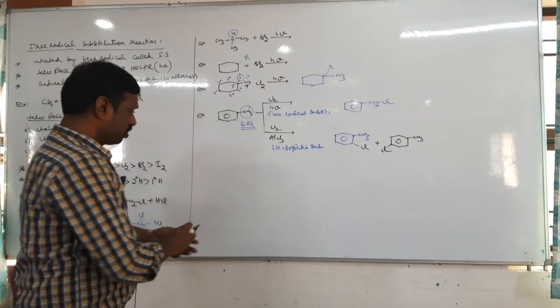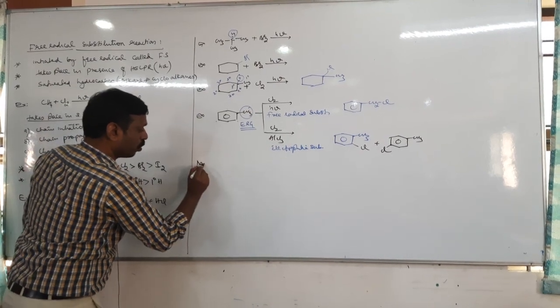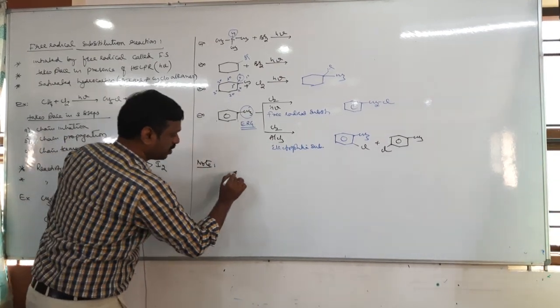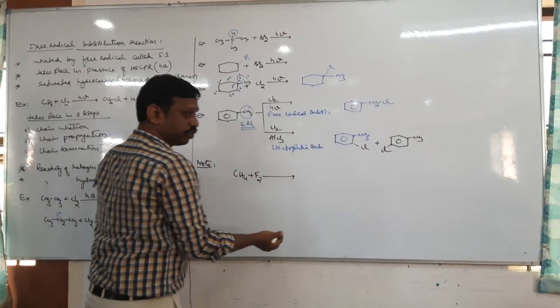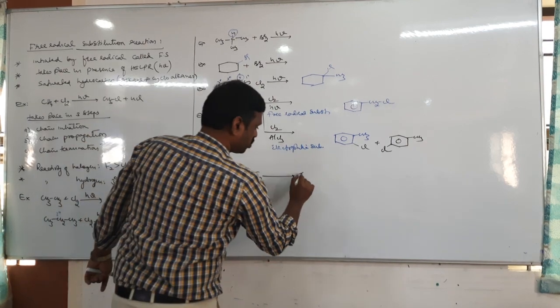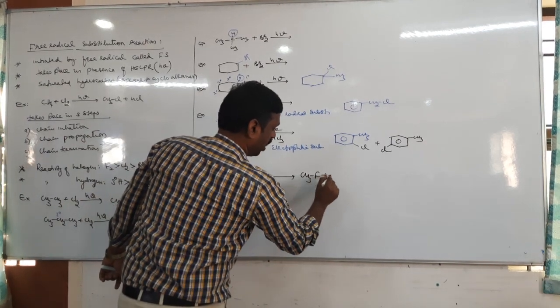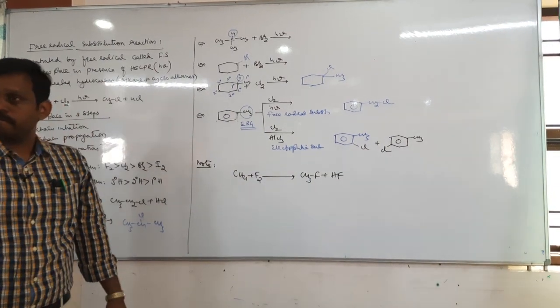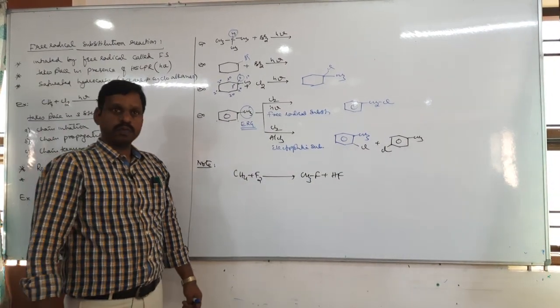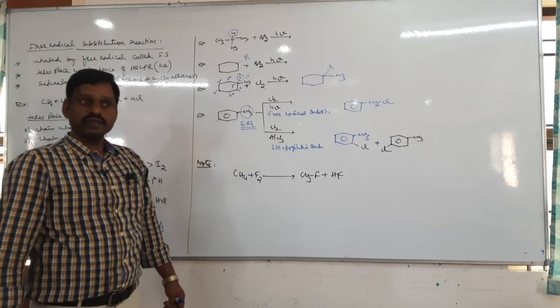Okay, next there is one important note. Methane plus fluorine, in presence of HNO3 also not required. It forms methyl fluoride and HF. Tell me whether this reaction is possible or not possible? Not possible. Why not?